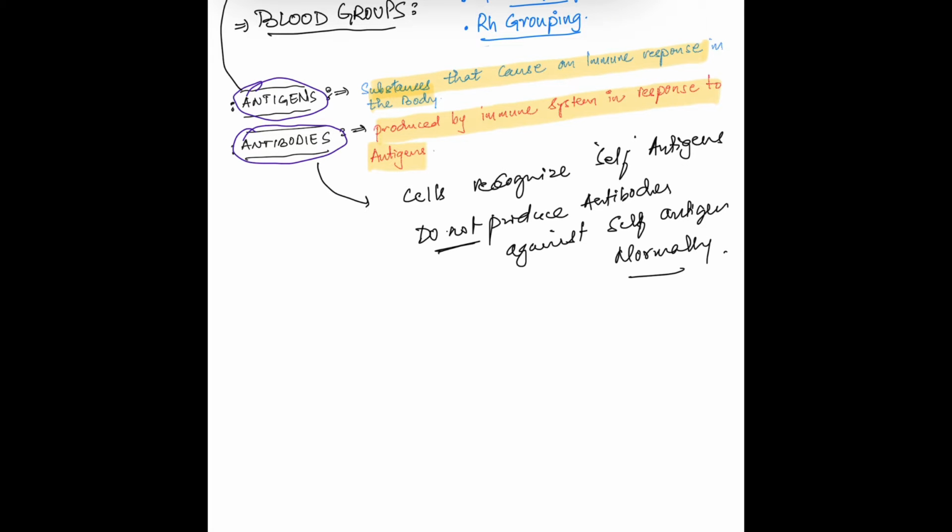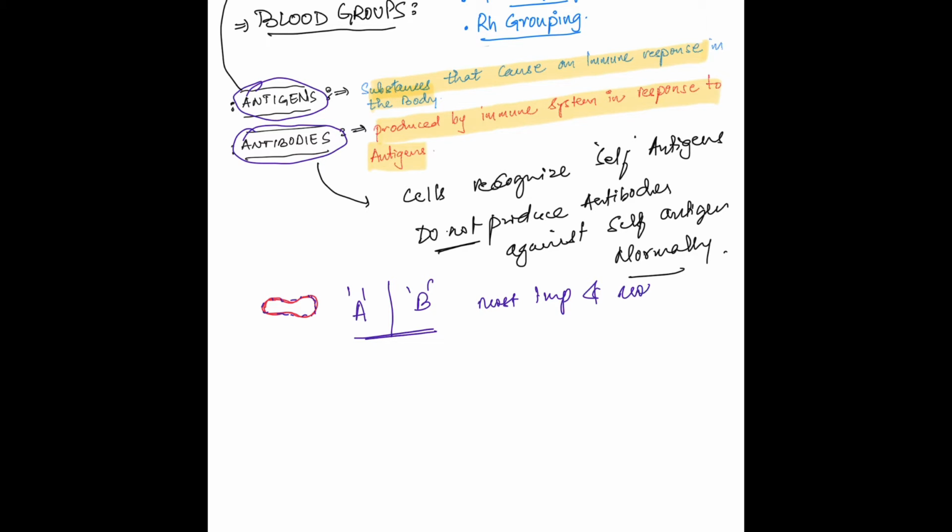Now let's apply what we have learnt about antigens, antibodies and self-antigens to the topic of blood groups. On the cell membrane of human RBCs are blood group antigens. Most important and best known are A and B antigens. The blood group antigens are also called agglutinogens.